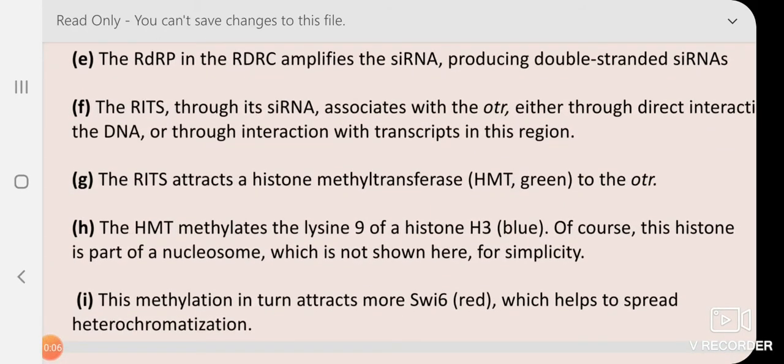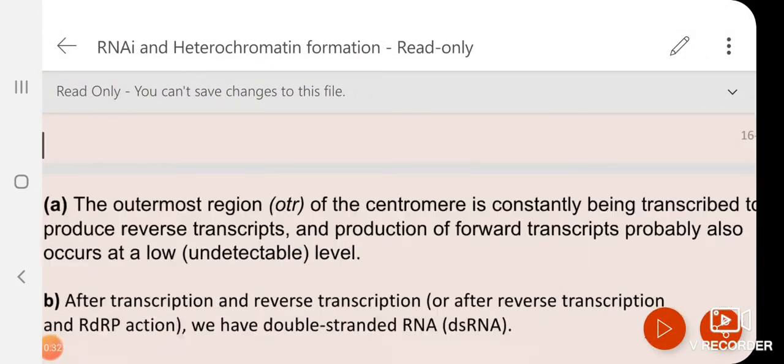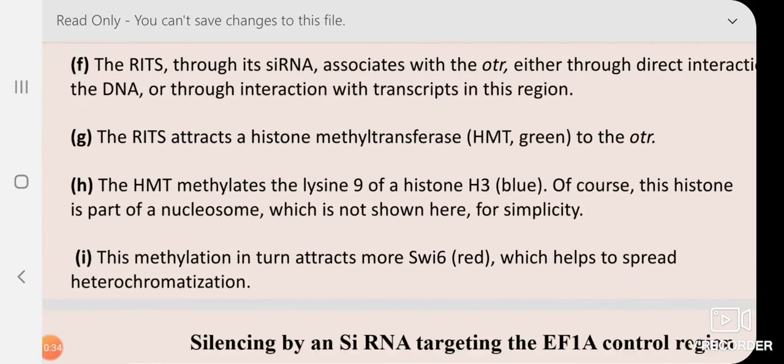Then RITS, this is the RNA-induced transcription silencing complex, attracts a histone methyltransferase to OTR. Histone methyltransferase methylates the lysine 9th position of histone. Of course, the histone is part of the nucleosome, which is not shown here for simplicity. Then the methylation in turn attracts the SWI6 protein, which is shown in red color. These are the proteins, and this helps to spread heterochromatinization. So we have shown here how siRNA induces heterochromatin formation in a certain region.